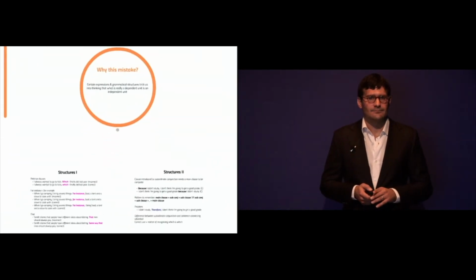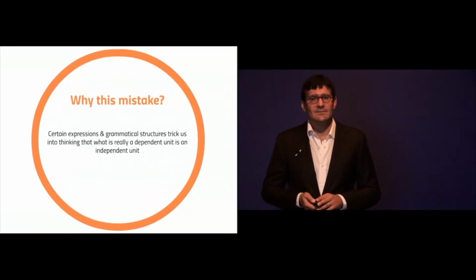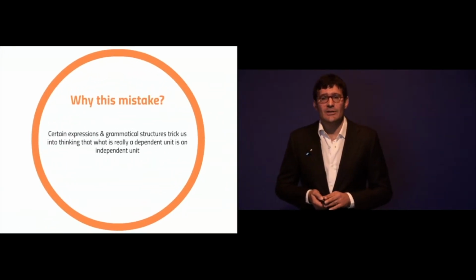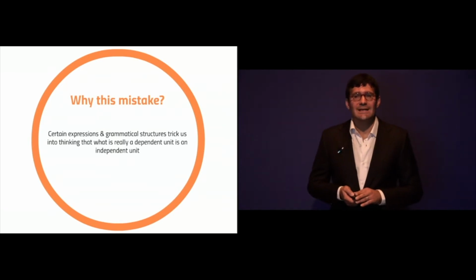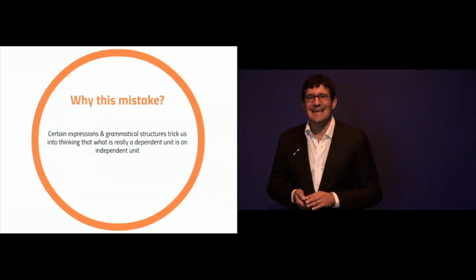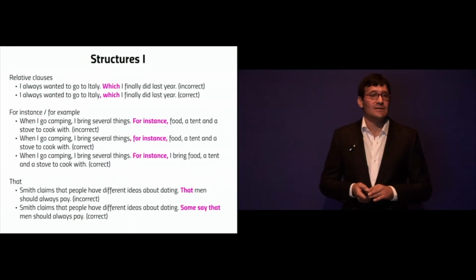Very simple. Now, why do you make this mistake? Well, you make this mistake because there are certain expressions and grammatical structures that trick us into thinking what is really a dependent unit is an independent unit. So let's see what kinds of structures these are.